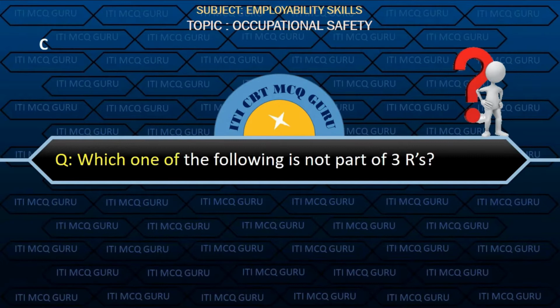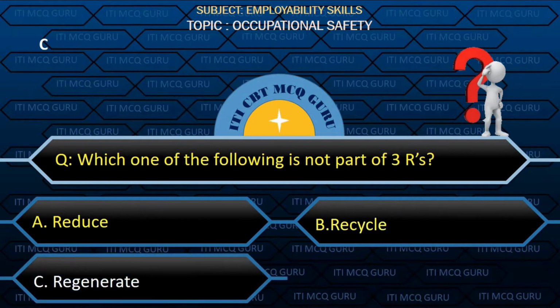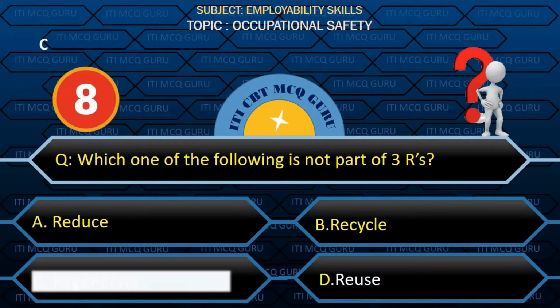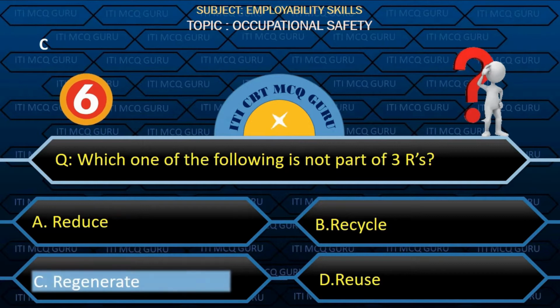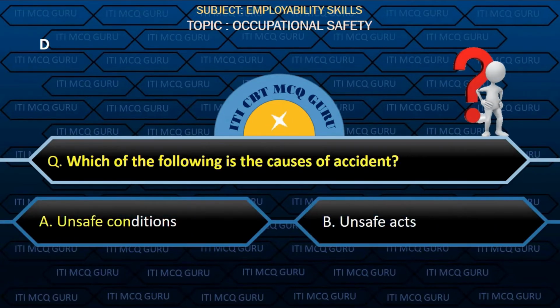Which one of the following is not part of 3 R's? Option C, regenerate. Which of the following is the cause of accident?